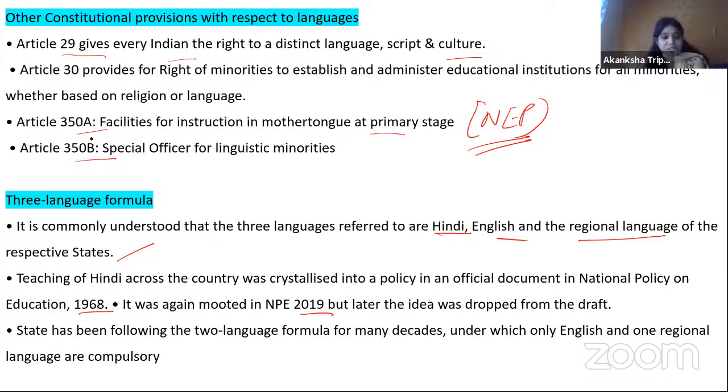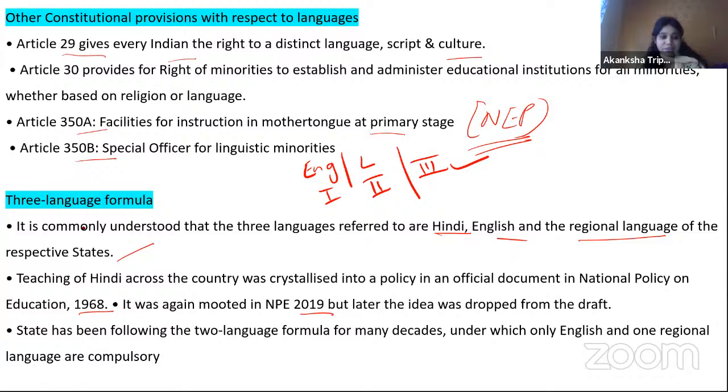Then there can be a question related to the three language formula. You must know this if you are studying here. Right now most of the CBSE schools, I don't know about the state boards, are following the two language formula. What is that? Basically, there will be English and one other language, what we call the first language and second language, and some schools even follow the third language as well.